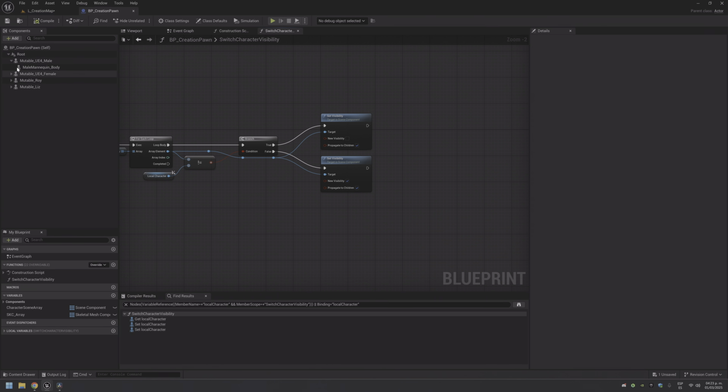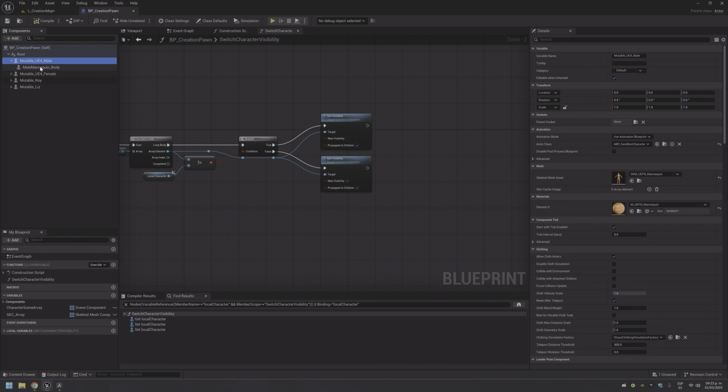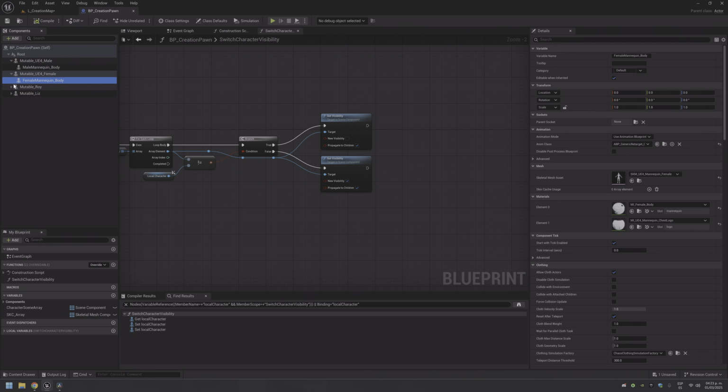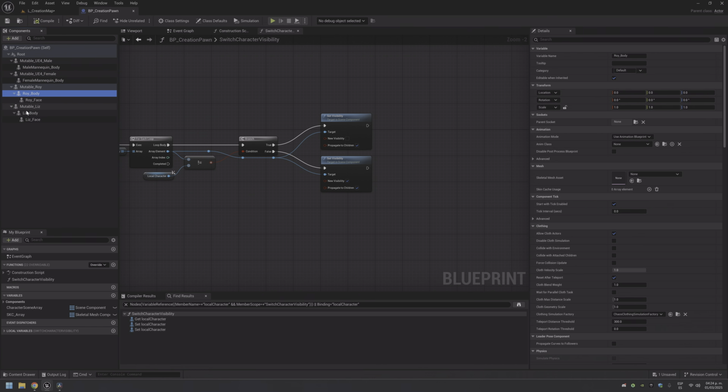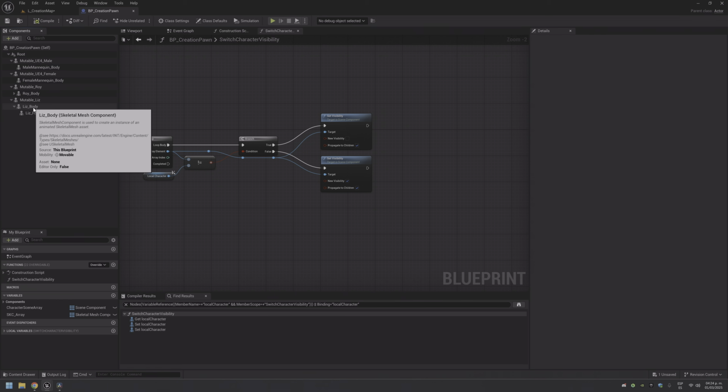We need to set the top one and propagate to children. And you may ask, why do we not just select this one here? Well, because we don't know how many things we will add below this. I don't know.